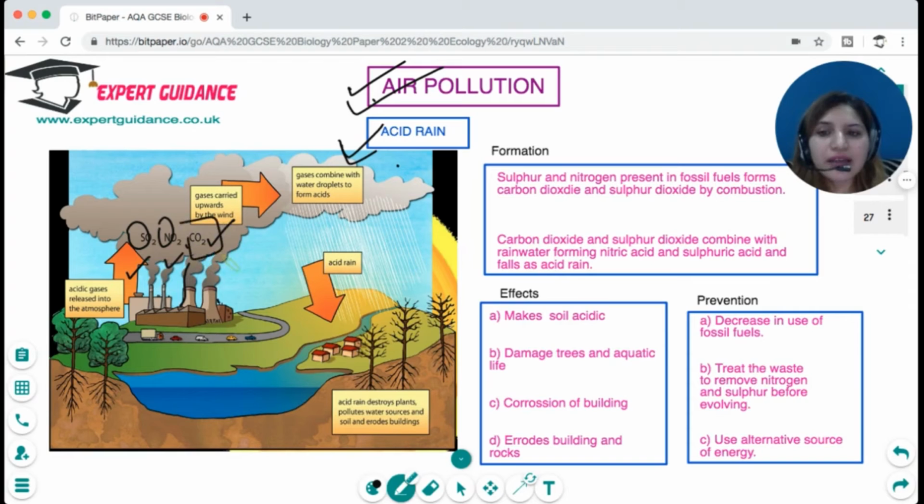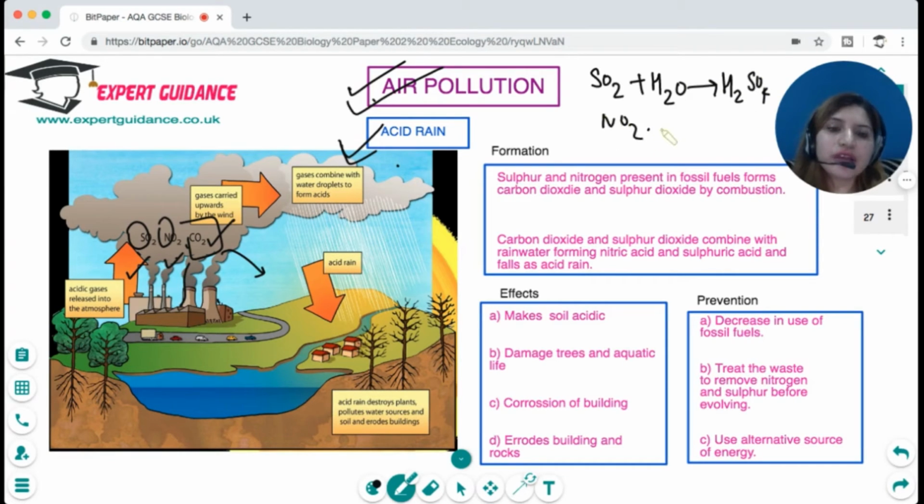Carbon dioxide contributes to global warming. But sulfur dioxide and nitrogen dioxide come and react with the rainwater. As the sulfur dioxide reacts with rainwater, it forms sulfuric acid. And when nitrogen dioxide reacts with the rainwater, it forms nitric acid. And they fall off as acid rain. And what effect are they having? They are making the soil acidic, damaging trees and aquatic life. They are corroding buildings and eroding rocks.